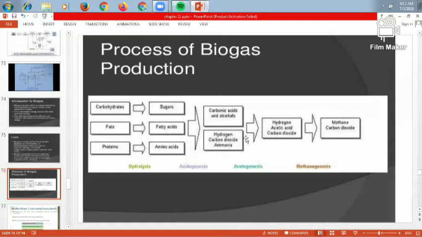So in this way the process of biogas takes place. Carbohydrate, fat and protein are digested, and finally we get methane and carbon dioxide. And this complete process is the production, or the process, of biogas.